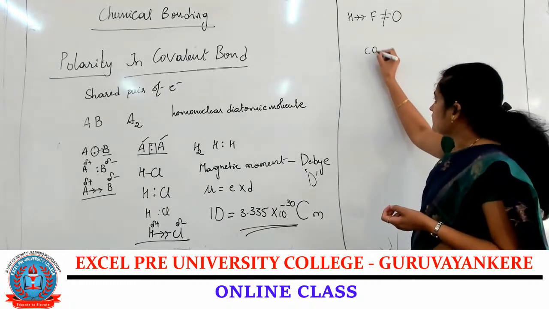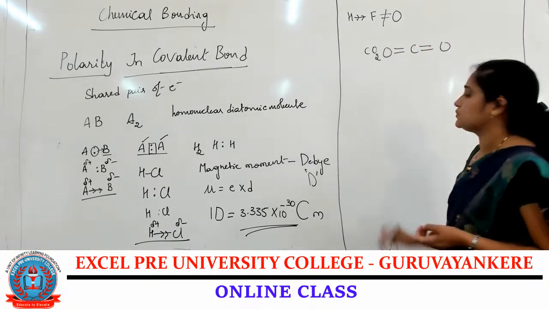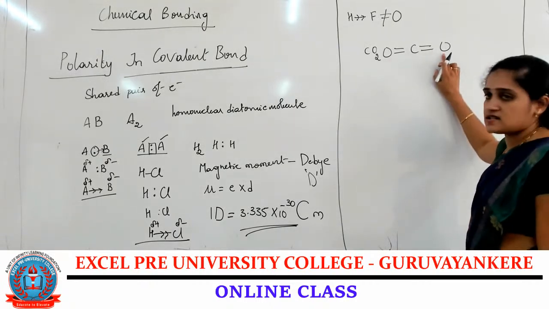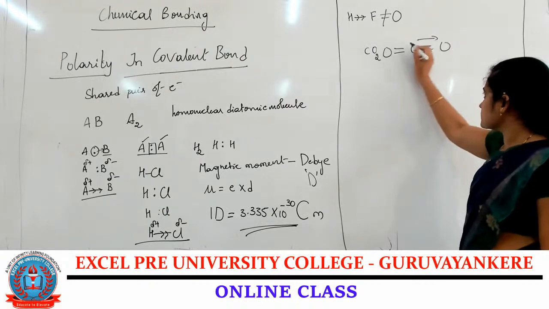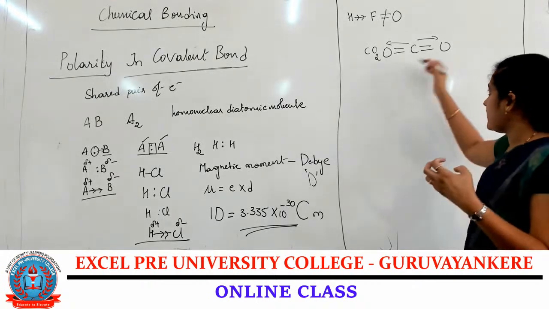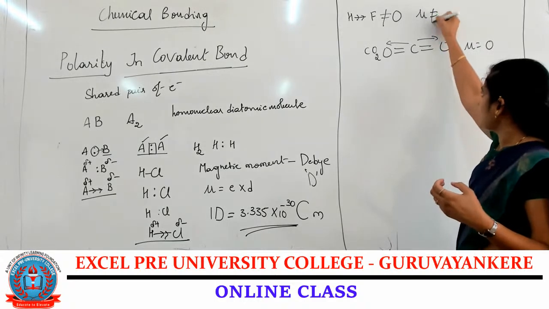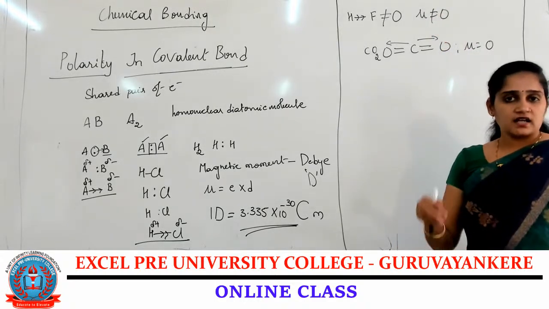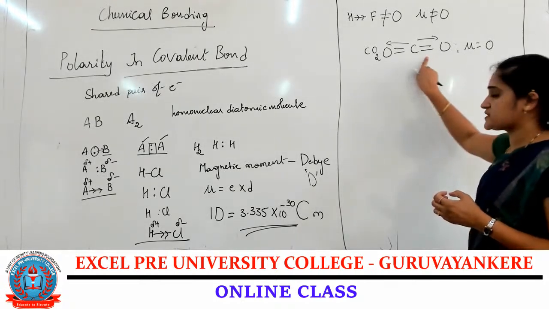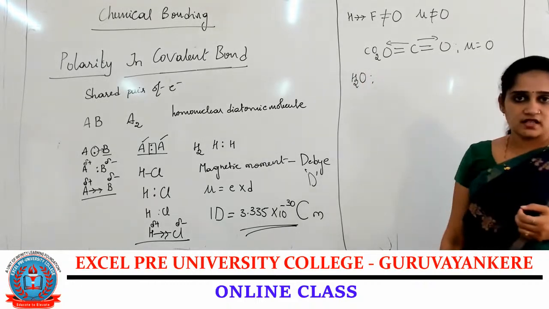Next, carbon dioxide. In the carbon dioxide, C double bond O, C double bond O. We know that oxygen is the electronegative, so it attracts the electron towards the oxygen side at both ends. So the net dipole moment mu is equal to 0. Here mu is not equal to 0, and here mu is not equal to 0, so the net dipole moment for the carbon dioxide will be 0.